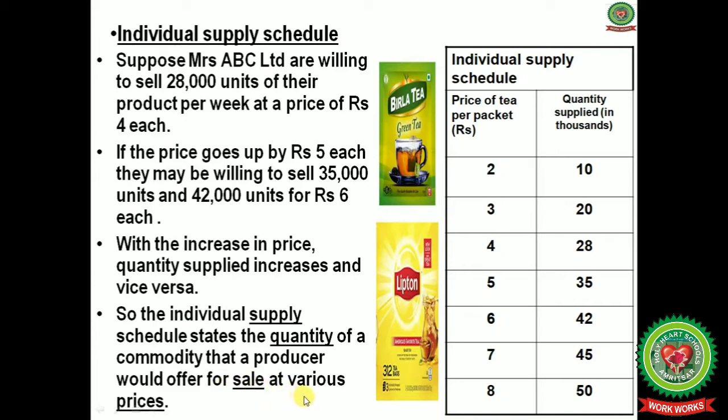at various prices. From the schedule, we can see that when the price of tea per packet was rupees 2, the quantity supplied was 10,000, and at a price of rupees 3, the quantity supplied was 20,000. So we can see that with the increase in the price from 2 to 3, then 4 rupees, then 5 rupees, the supply also increased accordingly.